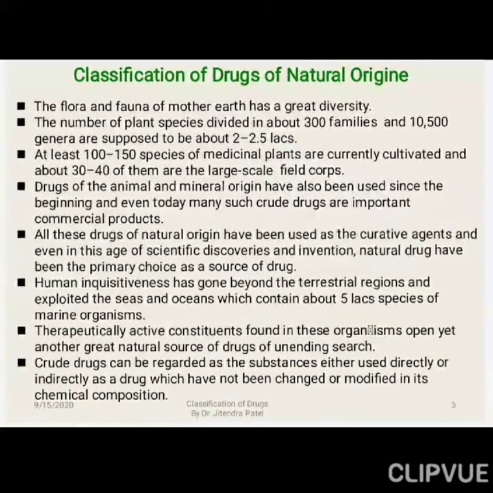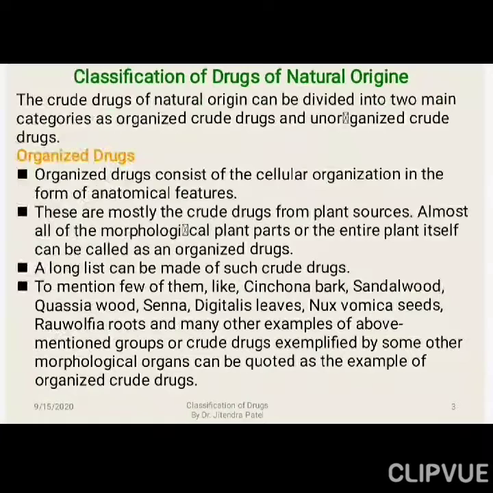Crude drugs can be regarded as substances used either directly or indirectly as a drug which have not been changed or modified in their chemical composition. Sometimes we use the crude drug directly, and sometimes we make it into an extract or juice or some other form, used indirectly. But ultimately their source is the natural source only, and they have not been changed or modified in chemical composition whenever we use them.